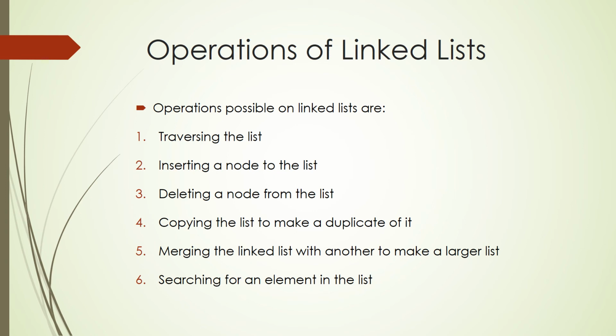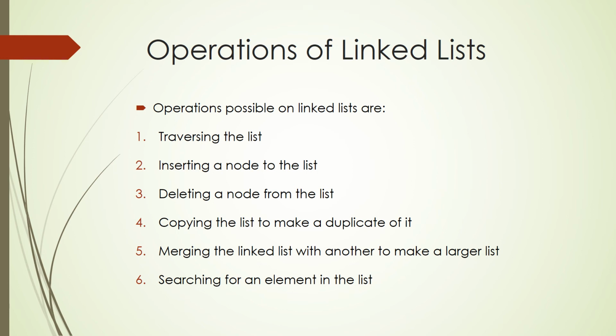The next operation possible is that you will have two linked lists that you can merge together to form a new linked list. You will have a first linked list and a second linked list, and you can put them together to form a new linked list. That is called the merging operation. Finally, searching for an element in the list. So let's see all of these operations in detail.